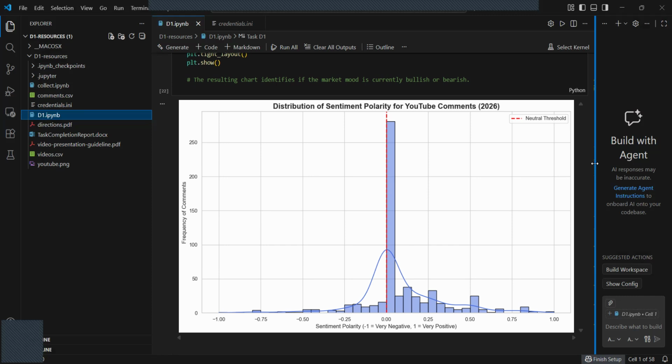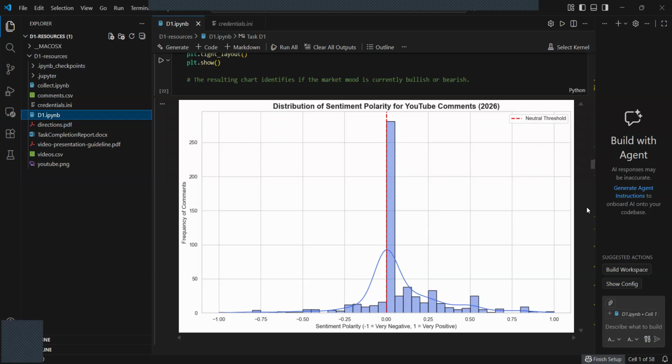The first observation was the news-comment disconnect. As you can see from this histogram, the sentiment of the video titles, mostly from Kitco and Gold Silver News, is remarkably neutral, around the 0.1 to 0.01 range, as professional news outlets attempt to remain objective.